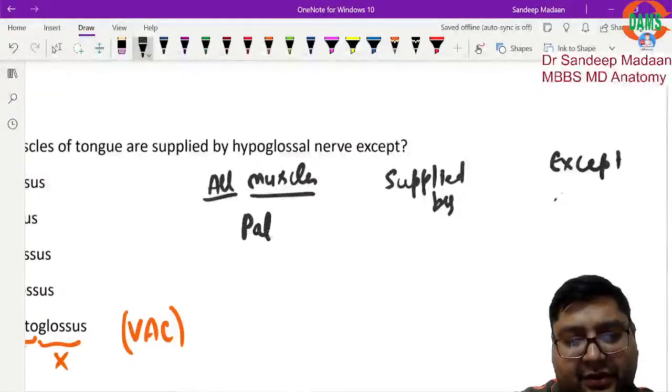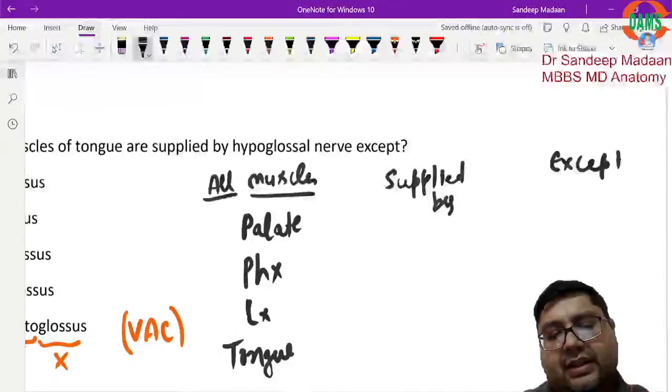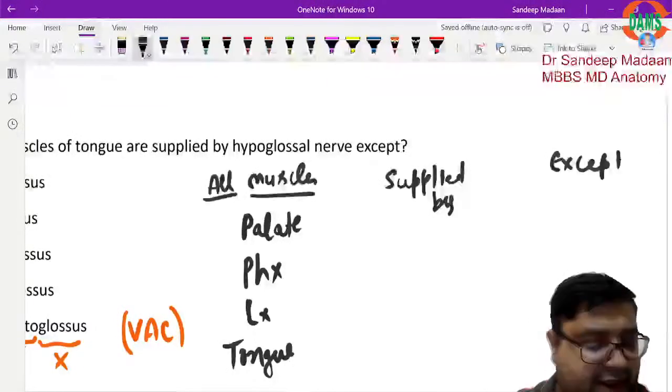All muscles of palate, they can ask. All muscles of pharynx, they can ask. All muscles of larynx and all muscles of tongue. This is the table we had made in our class, right?